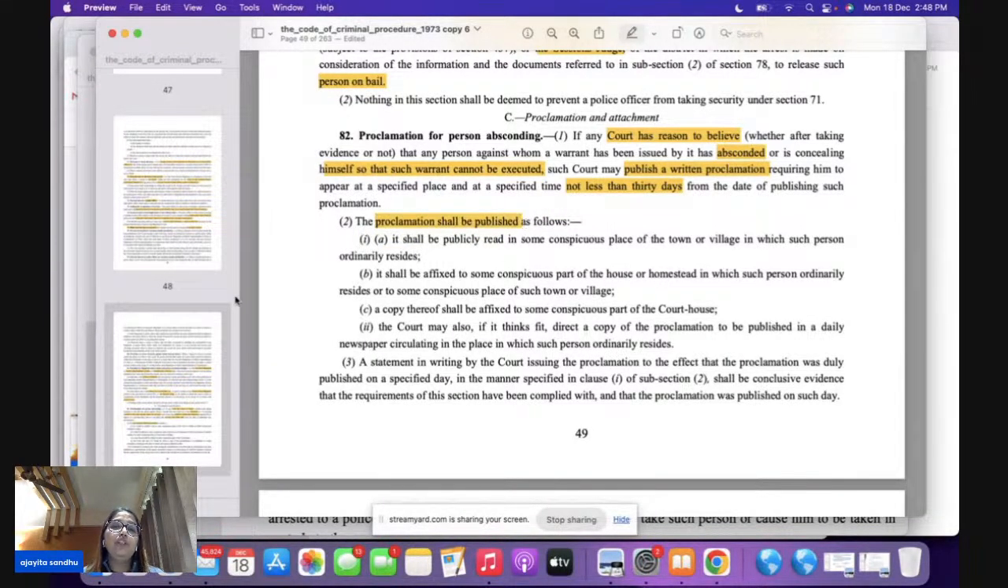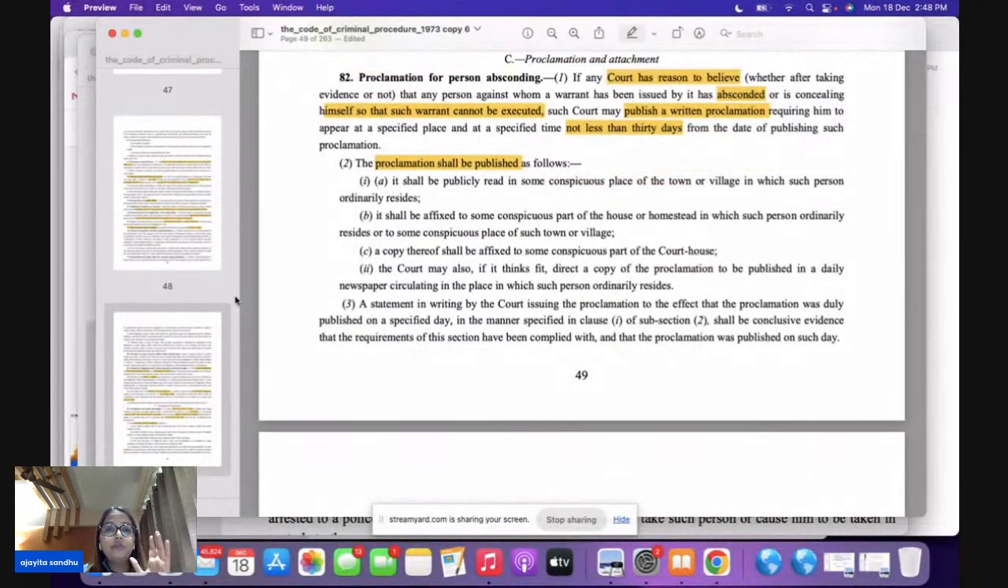But this proclamation shall be published. How? Very important. Please remember, clauses 1, 2 and 3, that is A, B and C, are very, very important. It says it has to be publicly read. Mandatory provision. You publicly read it. Read it where? Some conspicuous place of the house. For example, let's say X is a person against whom the proclamation is issued. Now this proclamation will be publicly read in the conspicuous part of the house or of the town where this person is residing. Then it is going to be affixed also.